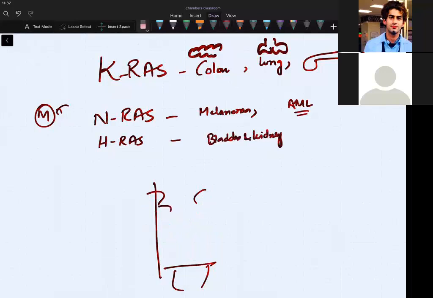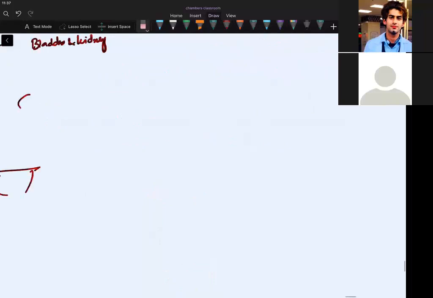Then we have another gene that is called MYC gene. We had a MYC gene. And this MYC gene, if you give a growth factor, MYC will increase, and MYC plus MAX, they form a heterodimer.